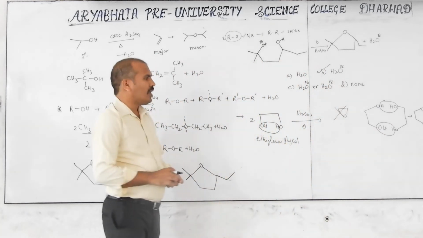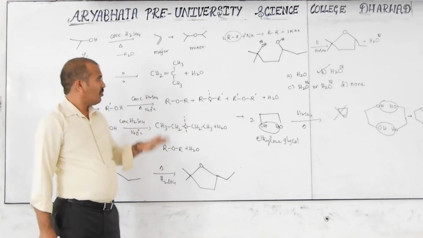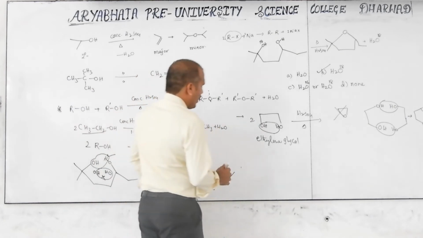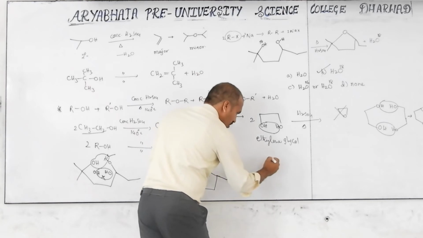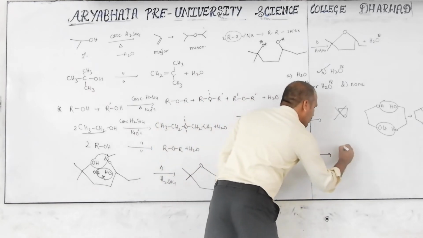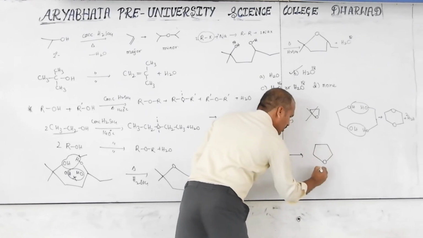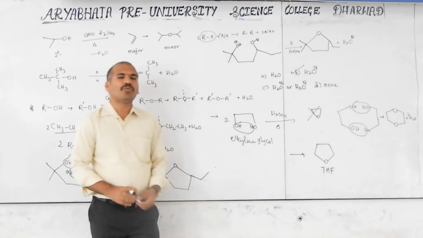These are the cyclic ether form with alcohol in acidic medium. These are open chain. These are cyclic. Next, any other may be given. For example, I want to write here this product. This is called THF, tetrahydrofuran.